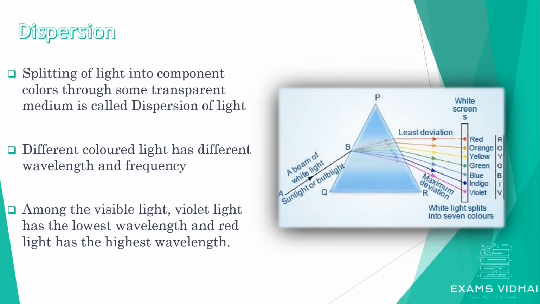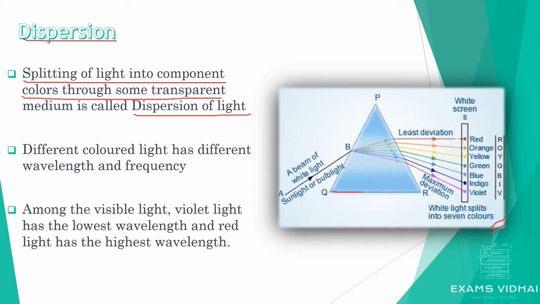So the next phenomenon that we are going to see is dispersion. Splitting of light into its constituent colors while passing through some transparent medium is called dispersion of light. So let's understand this phenomenon through the glass prism experiment.